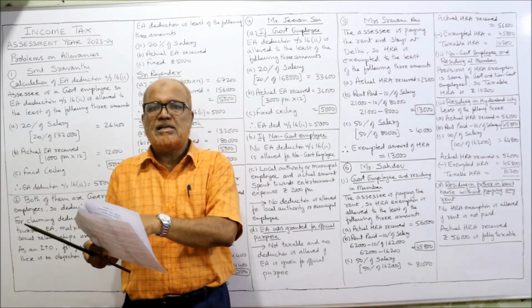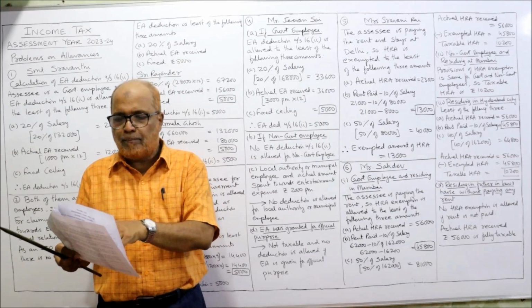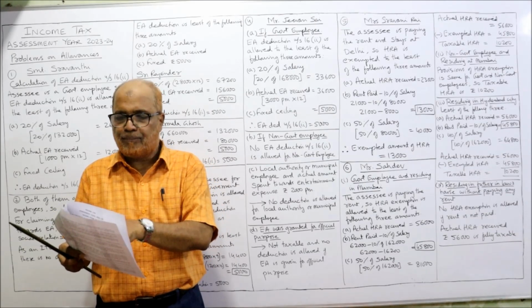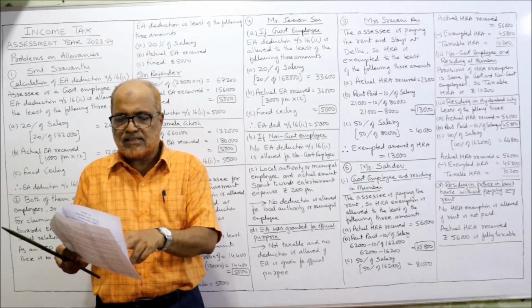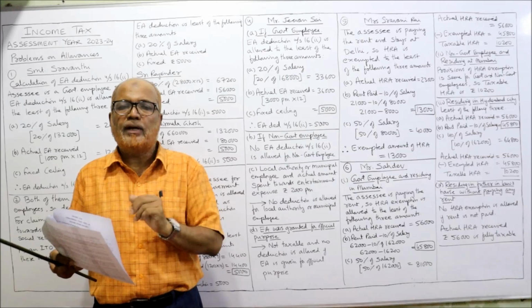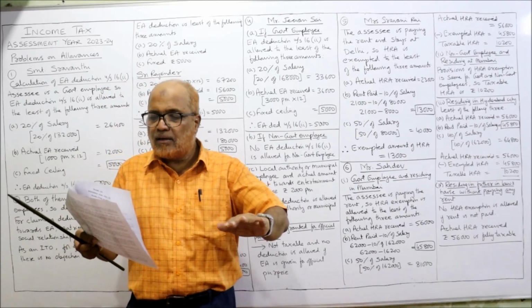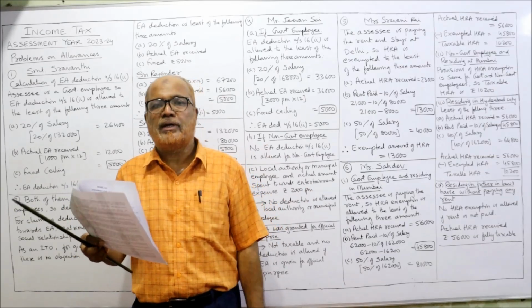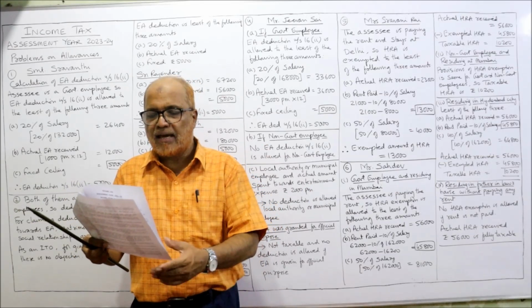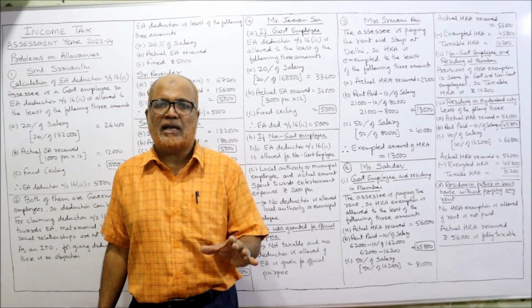So here the SSC is living in Delhi. Her salary particulars per annum are as under: basic pay 80,000 per annum, DA 38,000, CCA 16,000 and HRA 23,000. So in 1 year, 23,000 HRA, house rent allowance, is received. Rent paid by her is 21,000. Calculate the exempted amount of HRA, house rent allowance.